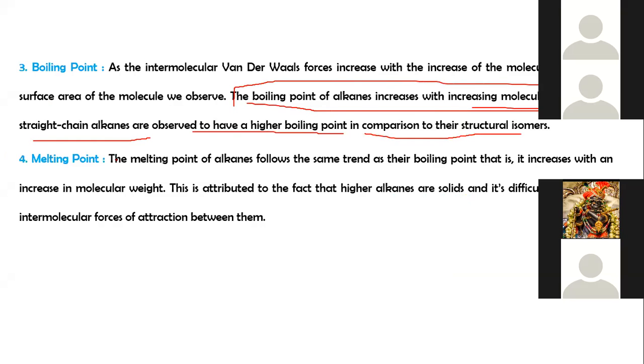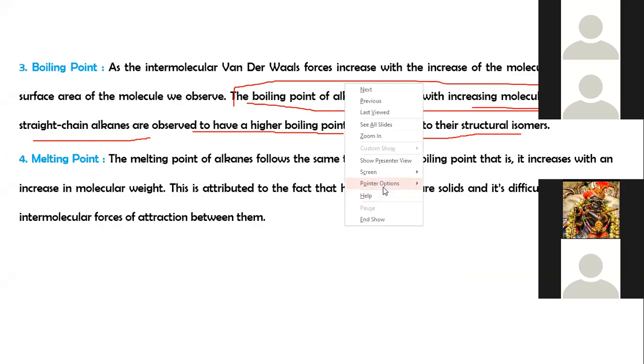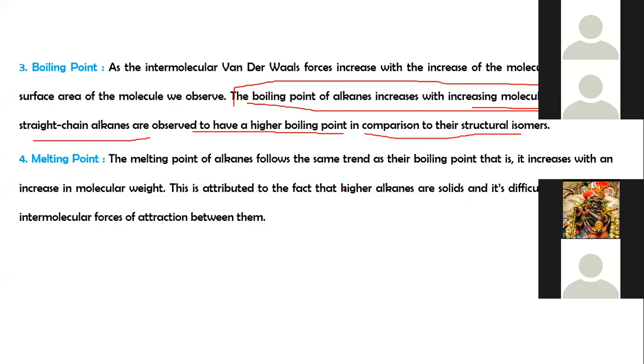The melting point of alkanes follows the same trend as their boiling point, increasing with an increase in molecular weight. This is attributed to the fact that the higher alkanes are solids and it is difficult to overcome the intermolecular forces of attraction between them.